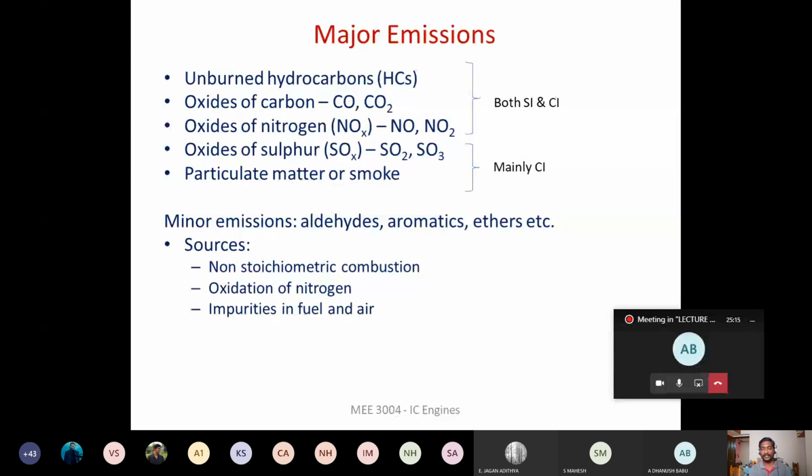Okay. And some of the harmful pollutants like SOx, this depends upon the impurities that are present in the fuel. If the fuel contains sulfur, then SOx is going to be formed, right?